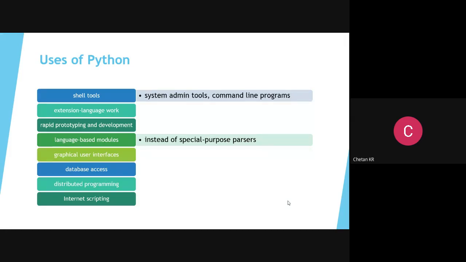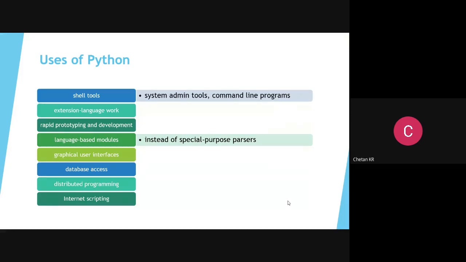And of course, you can develop graphical user interfaces. You can develop a GUI application also. There is a library in Python called tkinter that helps you develop a GUI. Just like Visual Basic and Android, you develop a GUI. We can develop GUIs in Java Swing, and normally here also we can do that using a library called tkinter.